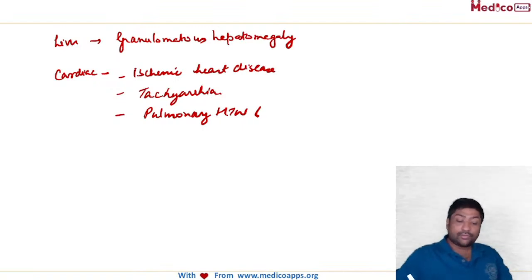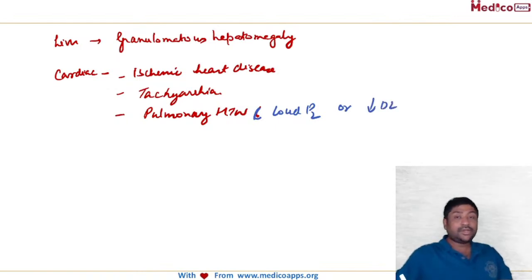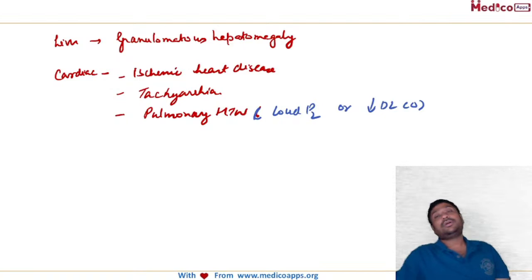Anyone? How will they say about pulmonary hypertension? So whenever they are mentioning loud P2 or they say decreased diffusion capacity of the lung for carbon monoxide gas, both of these are indirect indicators of pulmonary hypertension. Is it clear? So these are the cardiac manifestations.